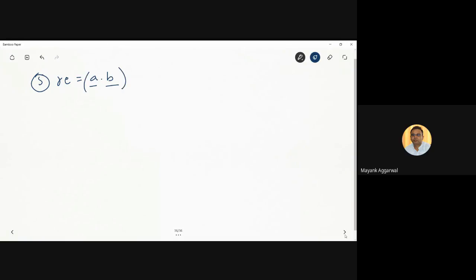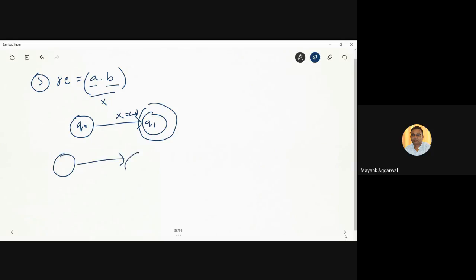So let's again represent it as a single regular expression X, and draw an automata with Q0, Q1, and this is the final state, where X represents A B. This automata tells us that first A should come, then B should come, and then we reach the final state.